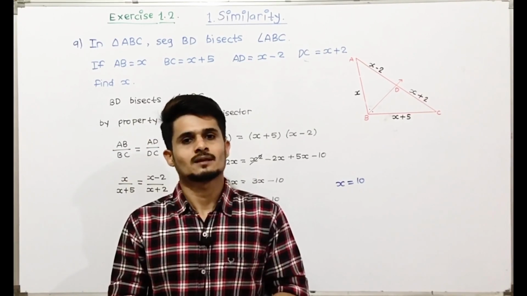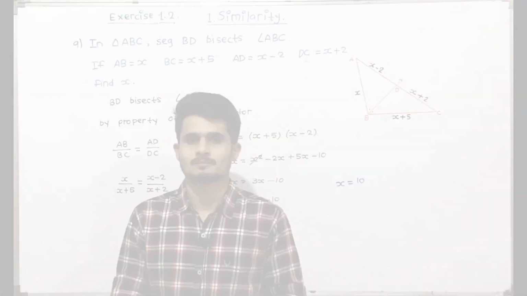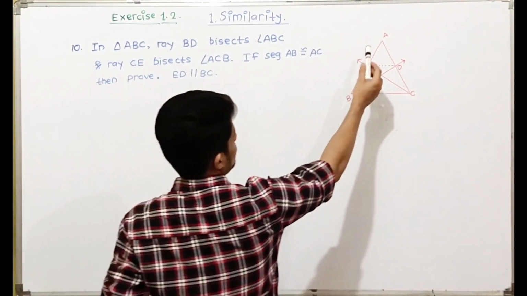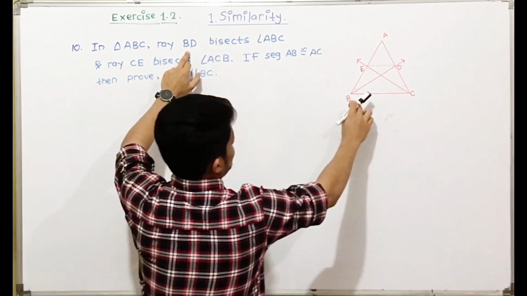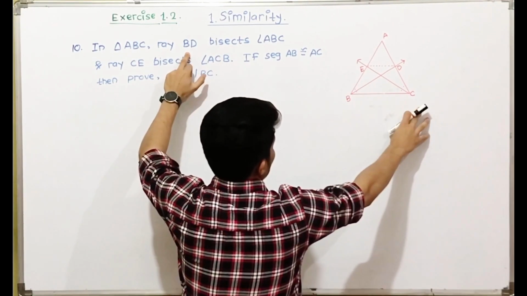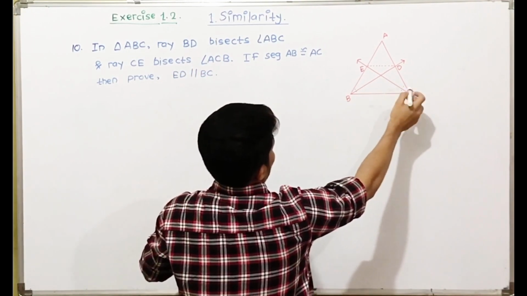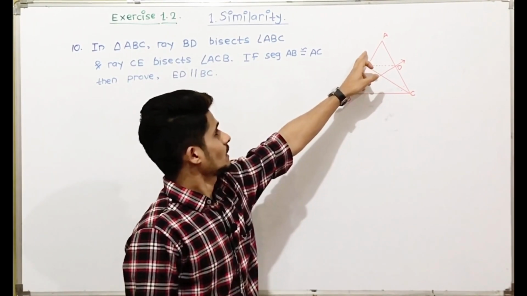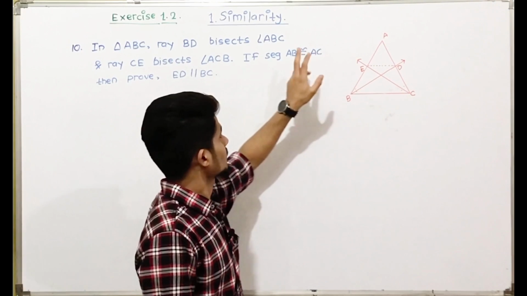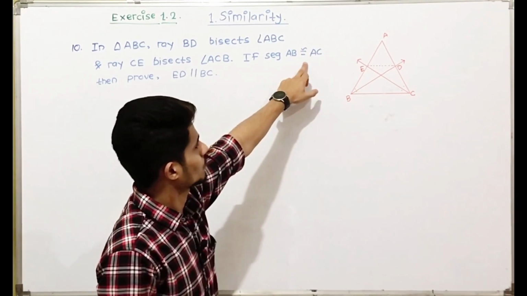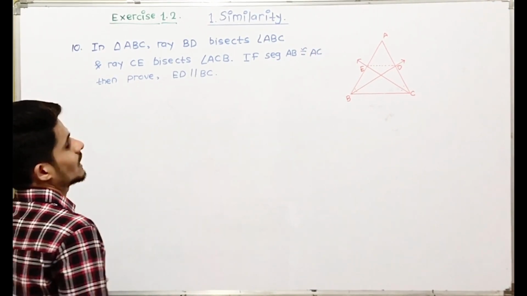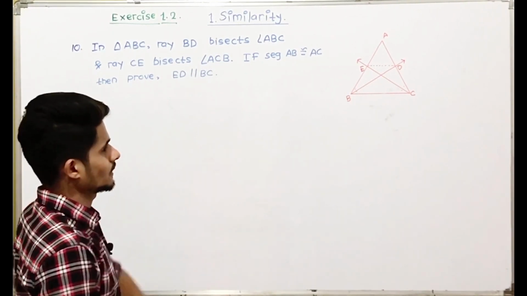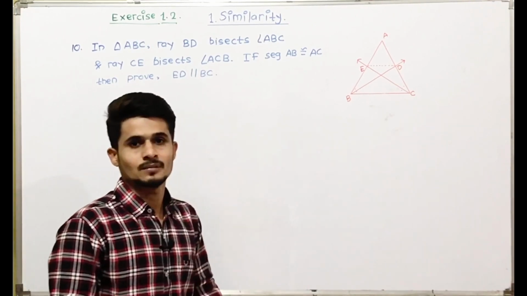So now we'll see our last question, question number 10. In triangle ABC, ray BD bisects angle ABC and ray CE bisects angle ACB. If AB is congruent to AC, then prove that AD is parallel to BC.